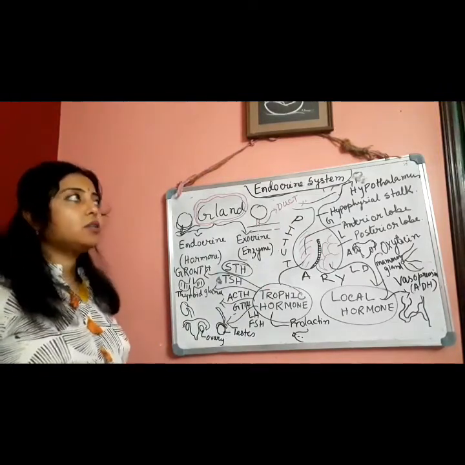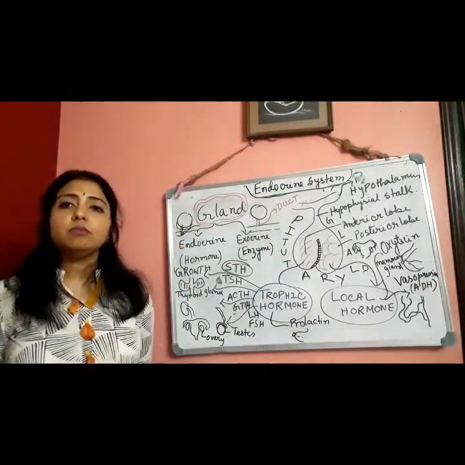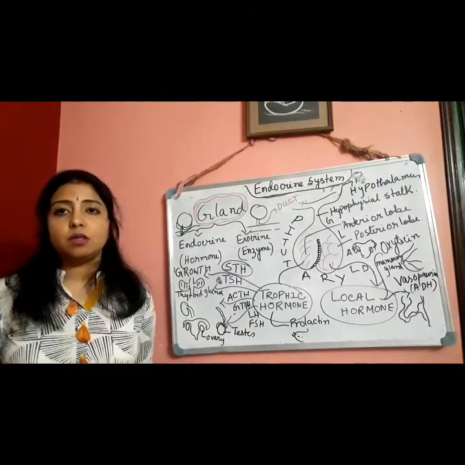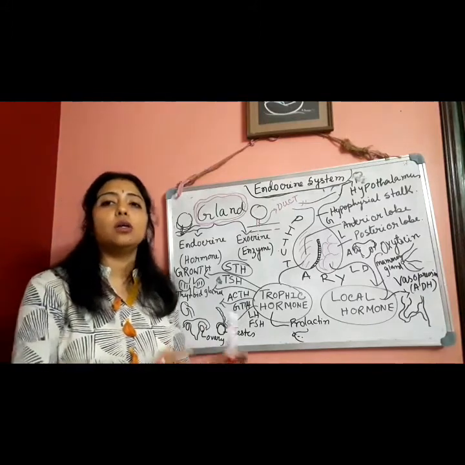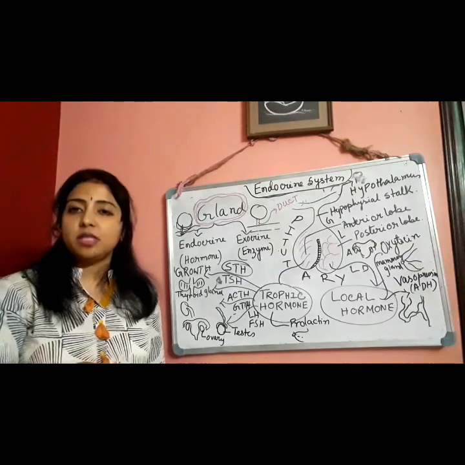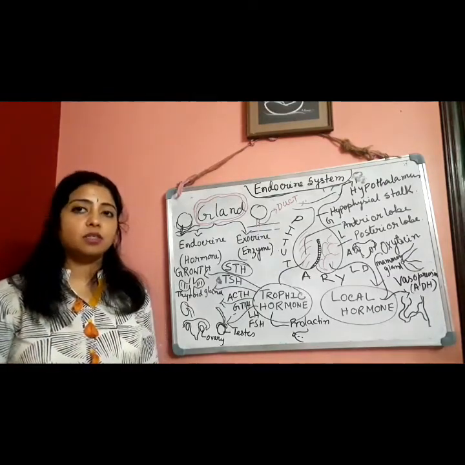Okay, so at first, before starting this endocrine system, we have to be clear with what organ systems are. Different kinds of organs form an organ system. Suppose the digestive system: here stomach, intestines, esophagus, all are included under the digestive system.